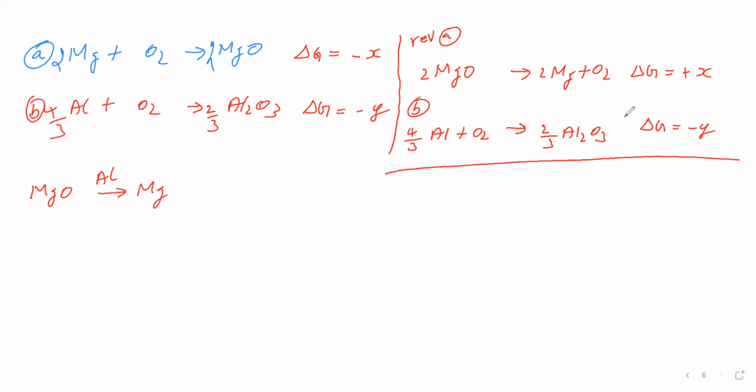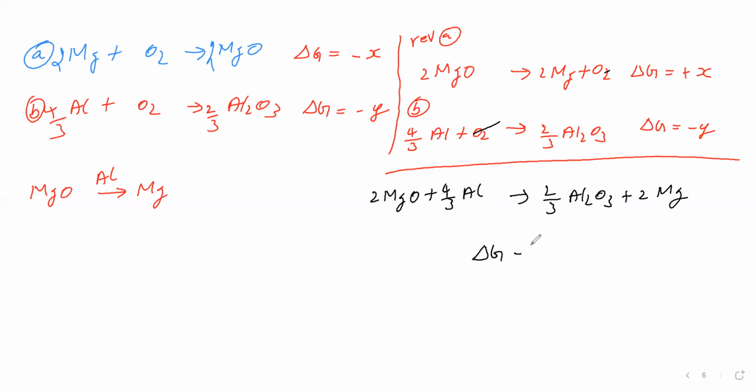The overall equation is MgO plus 4 by 3 Al, with O2 cancelling, gives 2 by 3 Al2O3 plus Mg. So we have converted MgO into Mg using aluminum as the reducing agent. Delta G for this process is x minus y.